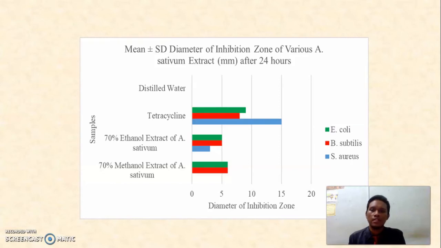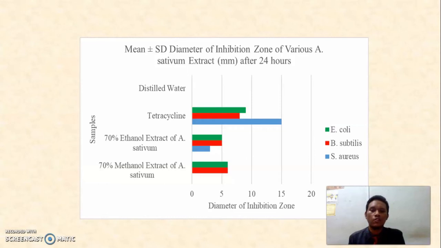While tetracycline, acting as the positive control, shows the largest inhibition zone for S. aureus, which is 15 plus minus 1.8 mm, compared to E. coli and B. subtilis, which both can also be considered to have large clear zones. This proved that tetracycline is a broad spectrum antibiotic able to suppress the growth of both gram-negative and gram-positive bacteria, while